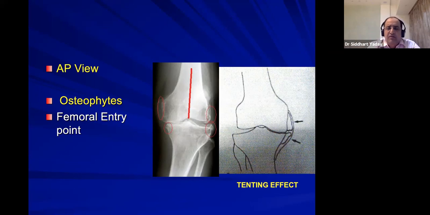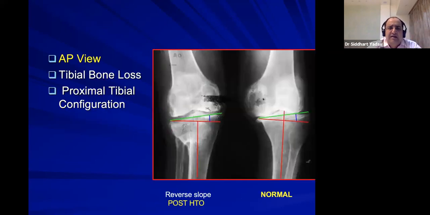Also, AP view will give you some idea about the entry point of our distal femoral jig, where it should be made. It should be aligned with the axis of the femoral canal. AP view also gives some idea about the bone loss and the proximal tibial configuration, especially if you see here, post-HTO, the orientation is reversed.